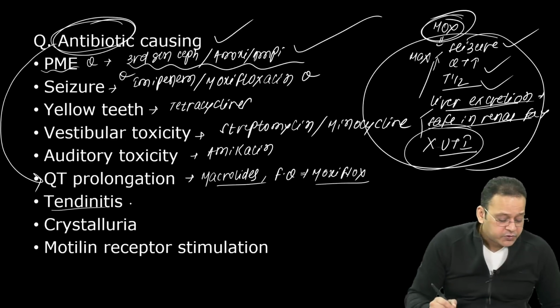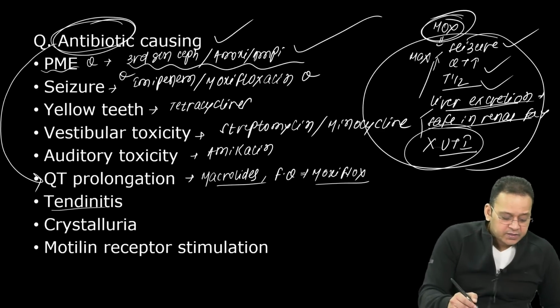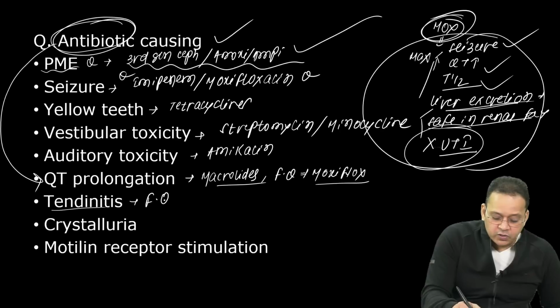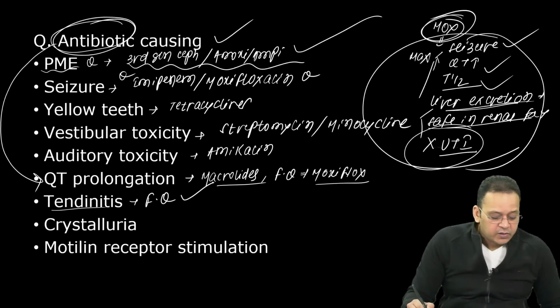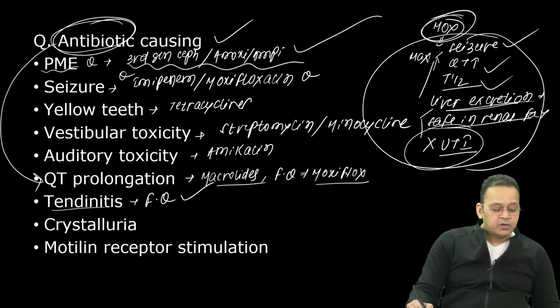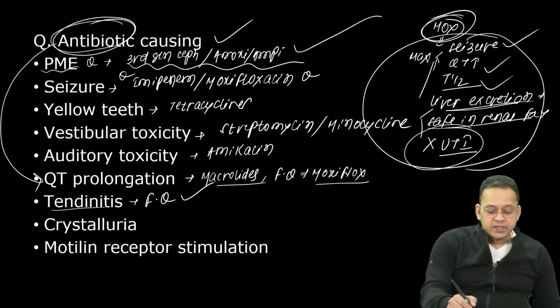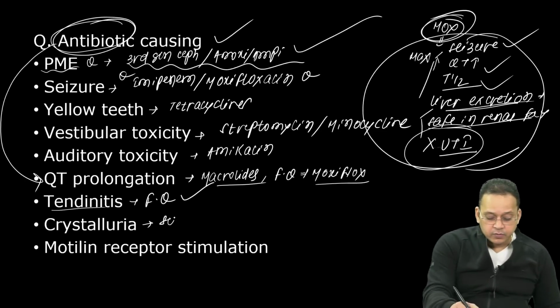Tendinitis, which drugs cause tendinitis? TB drugs also cause, I know that, bedaquiline, delamanid. Tendinitis, very good. It is caused by fluoroquinolones. Crystalluria, which antibiotic causes crystalluria? Sulfonamides, very good.